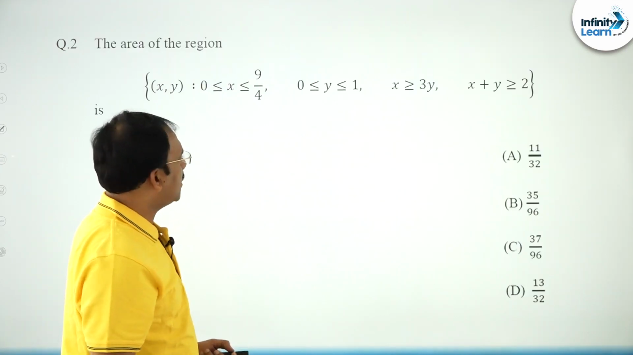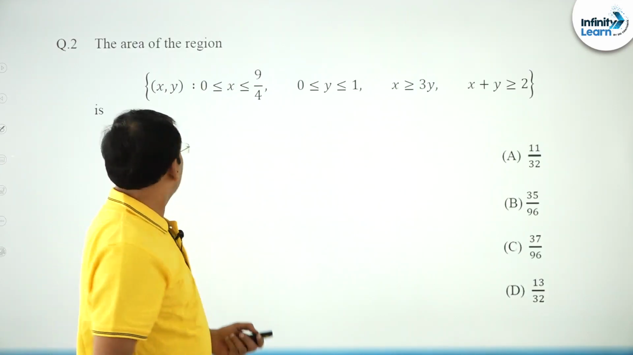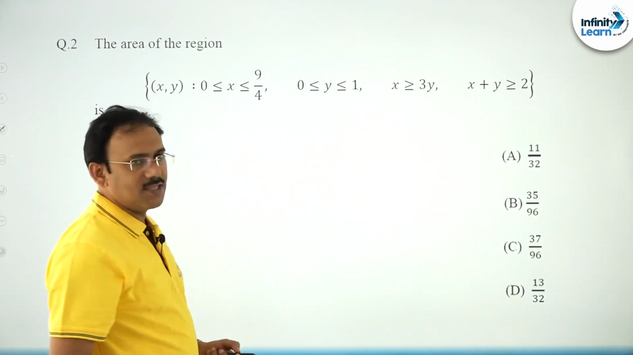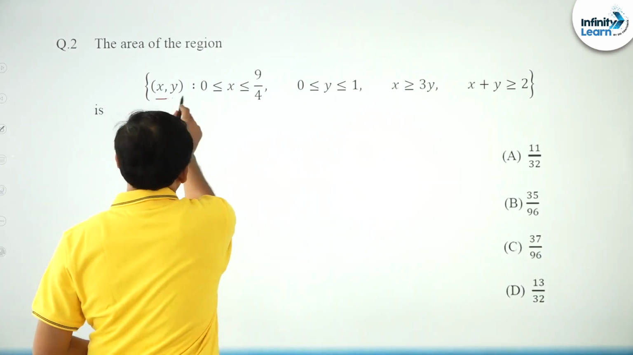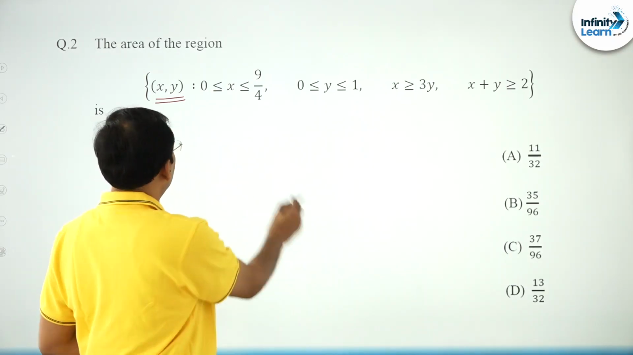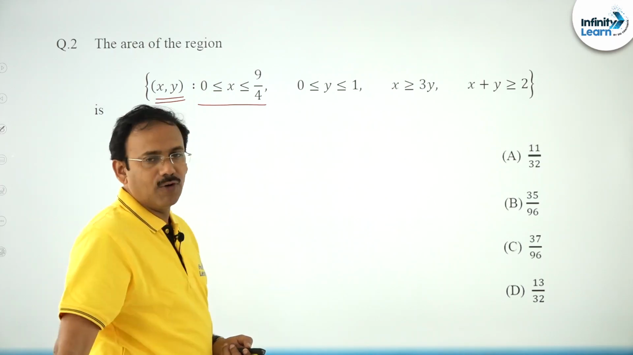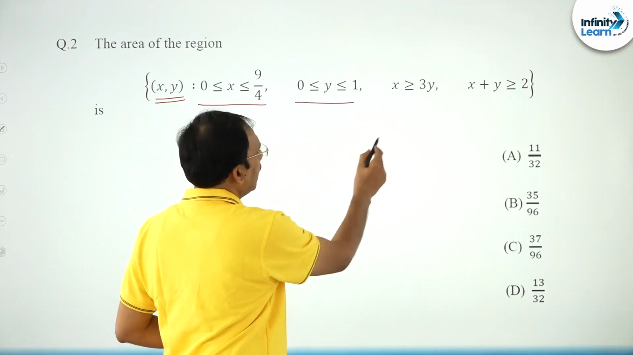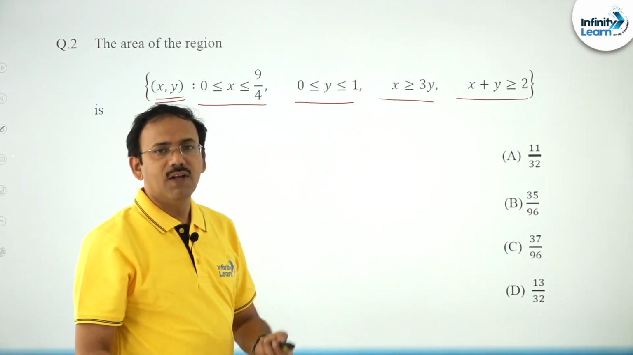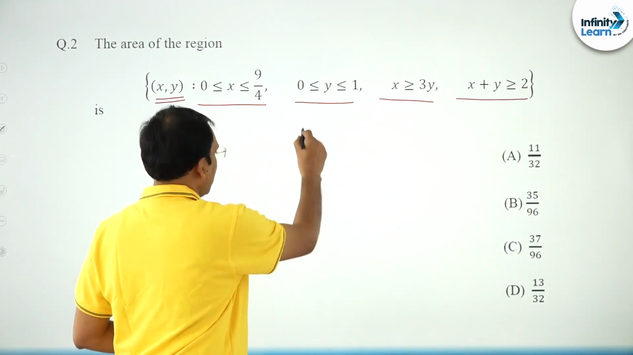Then friends, the second question is based on areas. The area of the region where he is taking the set of all ordered pairs (x, y), that means the set of all points (x, y), where x is 0 to 9 by 4, y is 0 to 1, x is greater than or equal to 3y, and x plus y is greater than or equal to 2. It is a simple question related to areas.